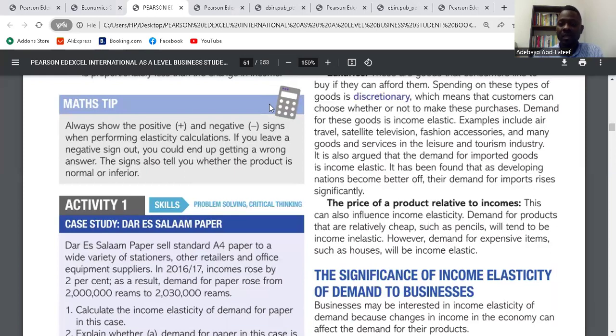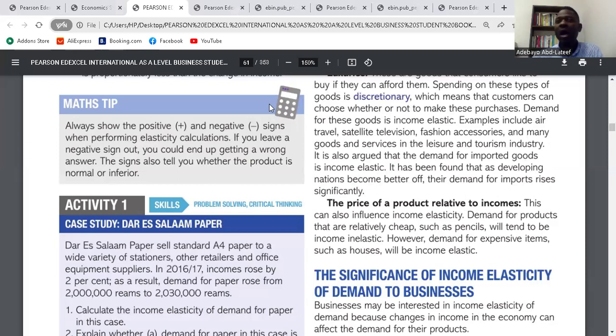The price of a product relative to incomes can also influence income elasticity. Demand for products that are relatively cheap, such as pencils, will tend to be inelastic. However, demand for expensive items such as houses will be income elastic. So it depends on the proportion of your income that will be taken. If it's just a pencil, how much is a pencil? Whoever wants to buy it can afford it. So whatever happens with your income level, it will not affect the spending on pencils. So it is always income inelastic. Do you get it? Yes.